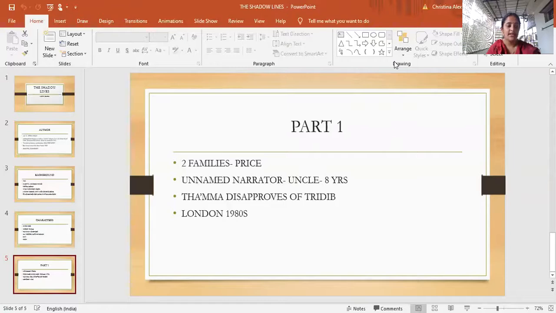And the strange relationship between Thama and Trideep becomes important towards the end of the novel. So that's why I'm describing that to you.